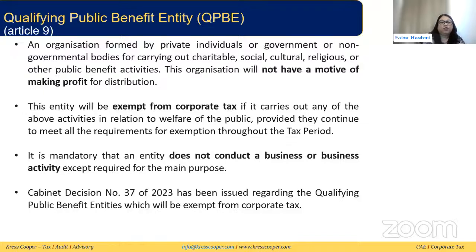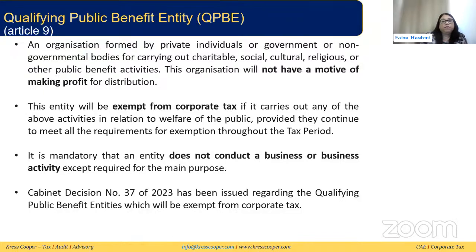So they are serving the public and therefore the benefit of the public. For example, the Emirates Cancer Society or the UAE Deaf Association. Usually they are set up to be charitable or to help with social or cultural activities.